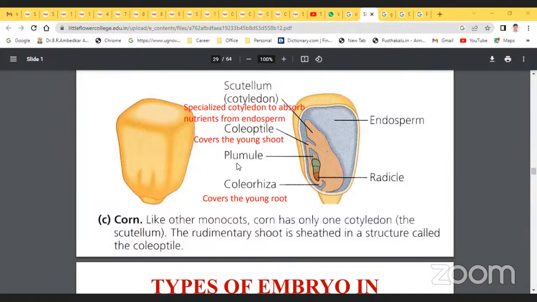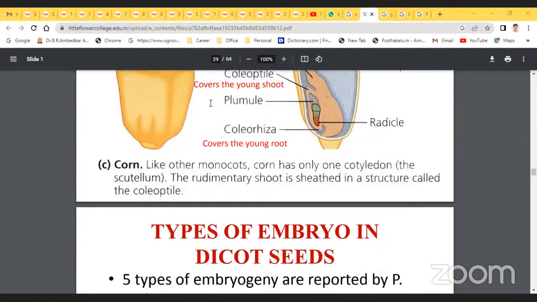So it is plumule and coleoptile. The scutellum is a specialized cotyledon to absorb the nutrients from the endosperm. The nutrients were already discussed previously. Endosperm is a nutrient tissue. It provides all the necessary nutrients.